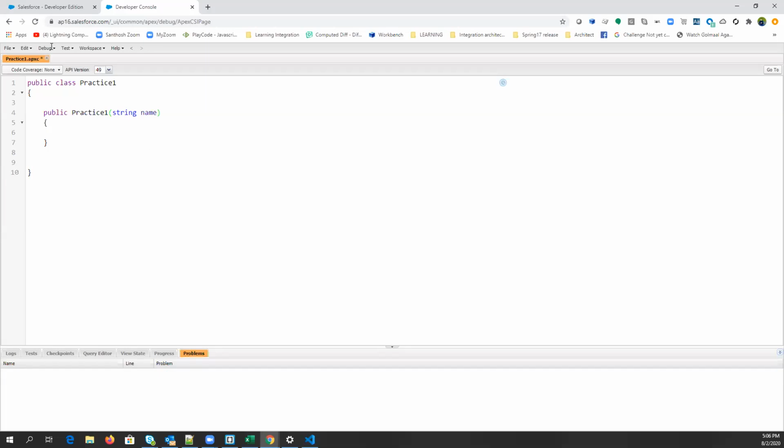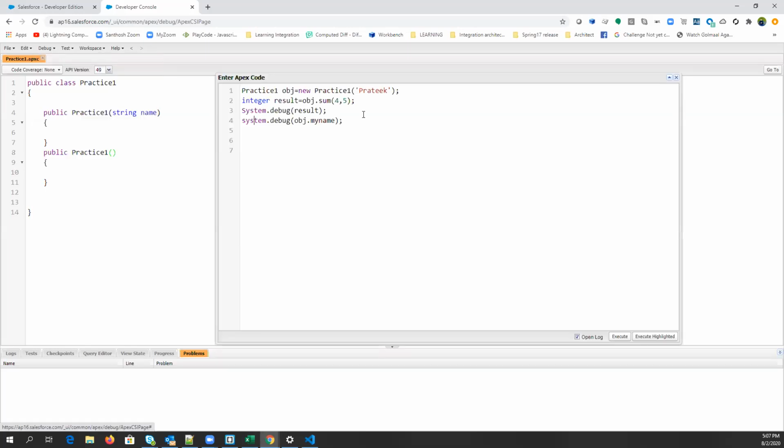So in that case, you can just create one more constructor. This is called constructor overloading, right? You can simply create one more constructor without a parameter. Just hit save. It is saved now. Okay, guys, so now you can create an object of this class with a parameter, and without a parameter as well. So let's just do it.